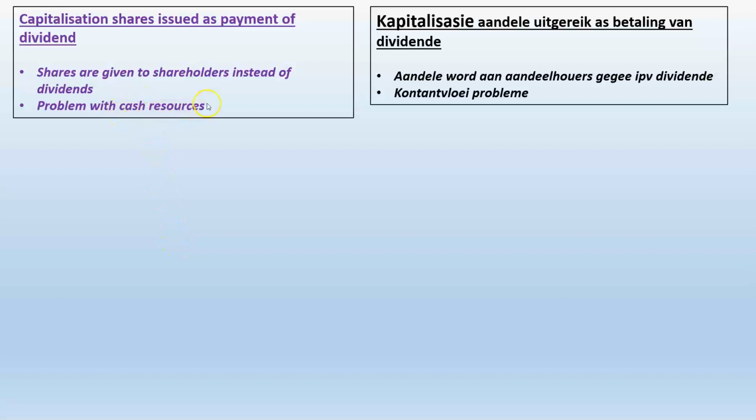Now, if companies are short of cash resources, they want to reserve their cash for one thing or another, let's say for infrastructure investment or whatever. Then they still want to give their shareholders something. But instead of giving them a dividend which is paid in cash, they are going to give them shares.